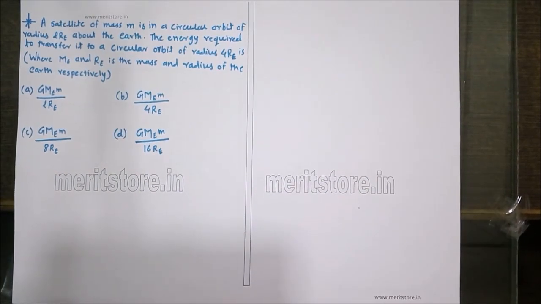A satellite of mass m is in a circular orbit of radius 2 RE about the Earth. The energy required to transfer it to a circular orbit of radius 4 RE is, where Me and RE are the mass and radius of the Earth respectively. The options given are GMem upon 2RE, GMem upon 4RE, GMem upon 8RE, and GMem upon 16RE.